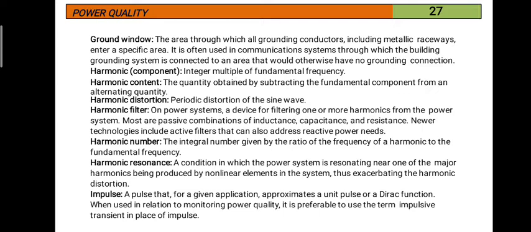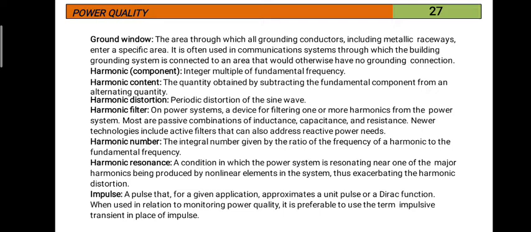But if you take along with the harmonic components, the total content is 250 volts. Then what is the harmonic content? Harmonic content is 250 minus 230. Therefore, 20 volts is the harmonic content in the voltage. That is the difference.